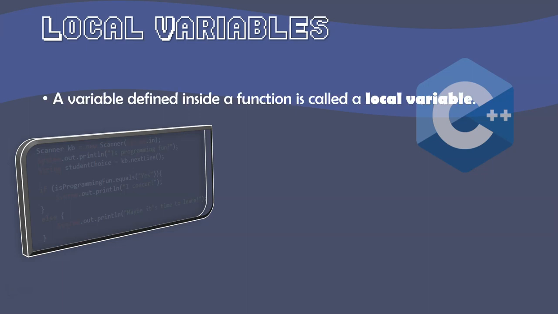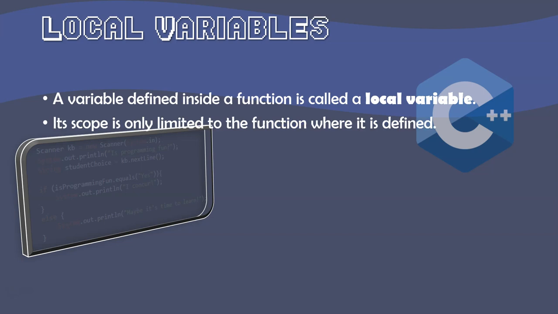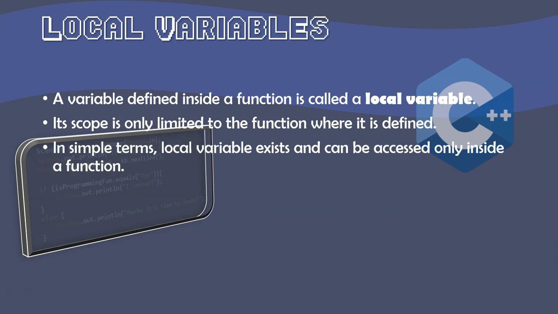With local variables, these are variables that are typically defined inside of a function. That's very much what we're used to from other languages, Java and such. Their scope is limited to whatever function or method, if you will, they've been defined inside of. In simple terms, the local variable exists and can only be accessed inside of that particular function. Once you move outside the function, you no longer have access to that variable.